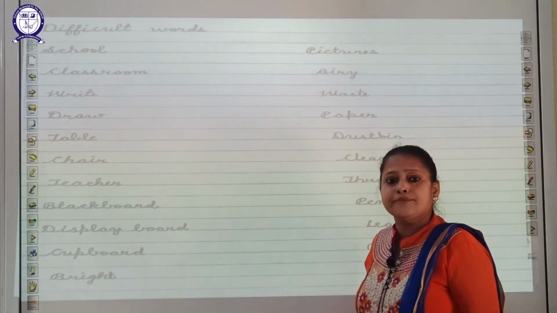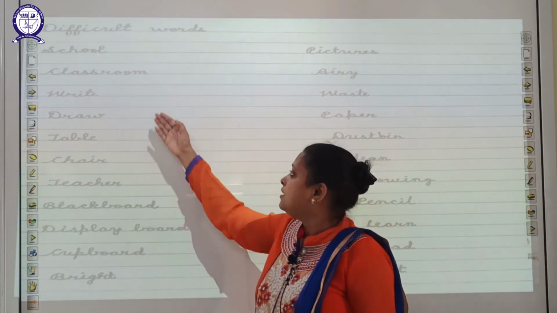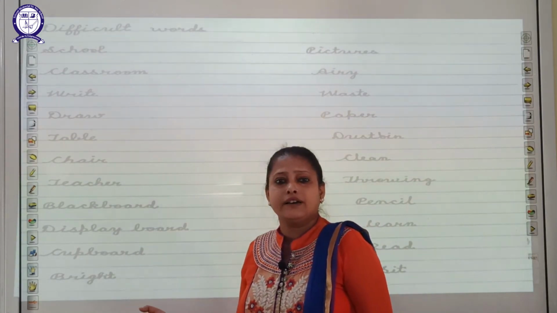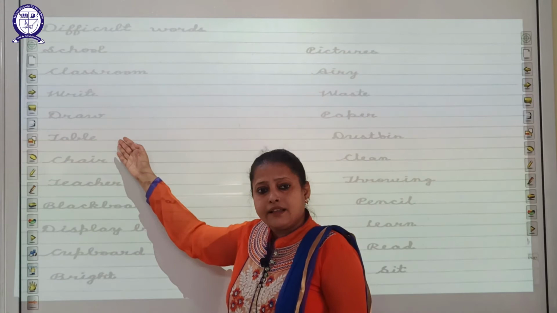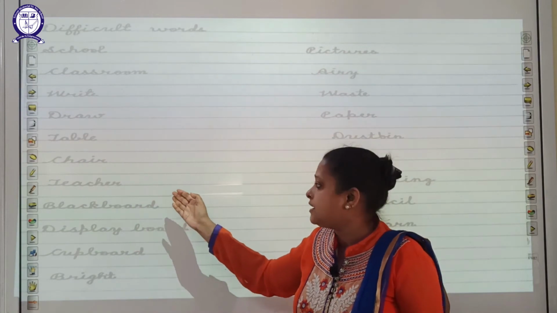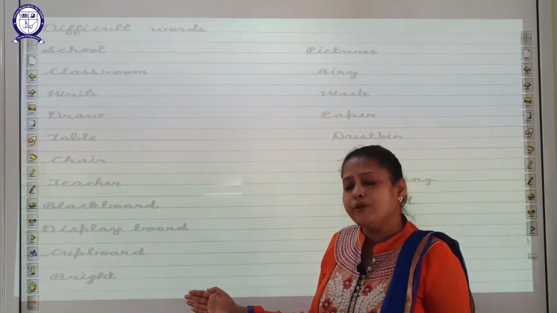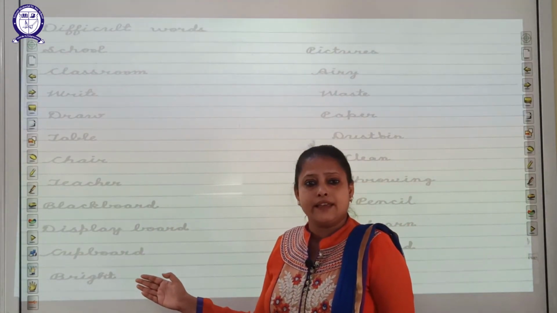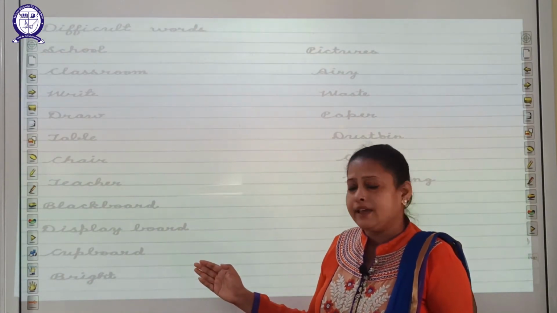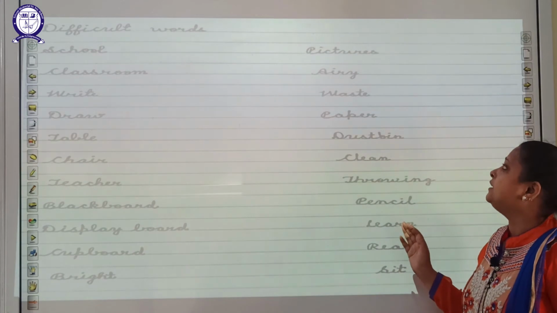Next, students, it's time to do the difficult words. School, SCHOOL. Classroom, CLASSROOM. Write, WRITE. Draw, DRAW. Table, TABLE. Chair, CHAIR. Teacher, TEACHER. Blackboard, BLACKBOARD. Display board, DISPLAY BOARD. Cupboard, CUPBOARD. Bright, BRIGHT. Picture, PICTURE.